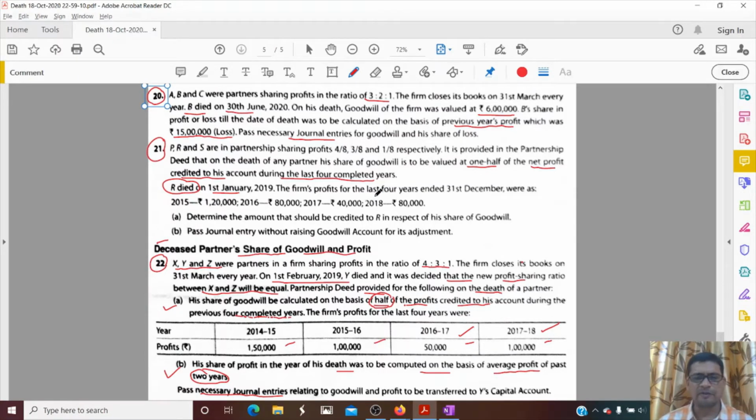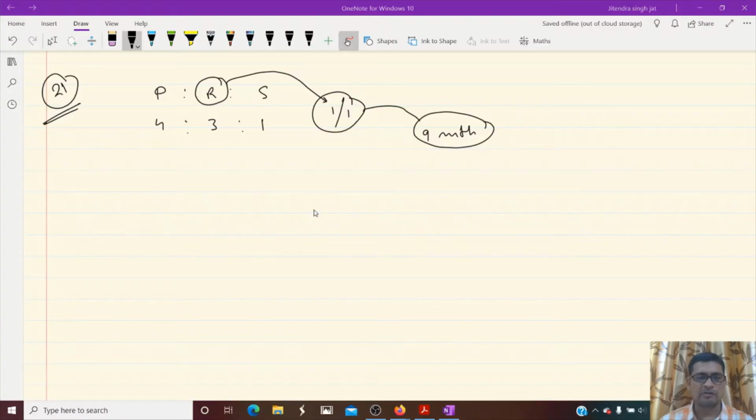The firm's profits for the last 4 years are given: 1,20,000, 80,000, 40,000 and 80,000. Determine the amount that should be credited to R in respect of his share of goodwill. So first we will calculate R's share in goodwill.